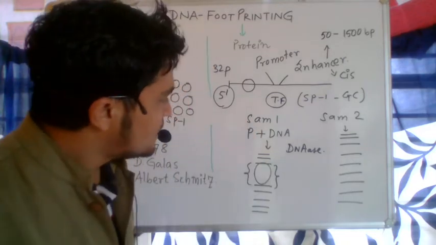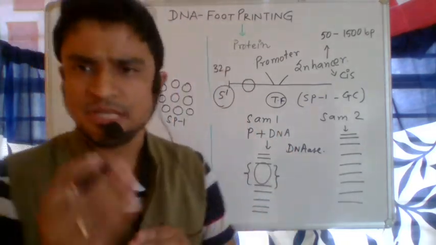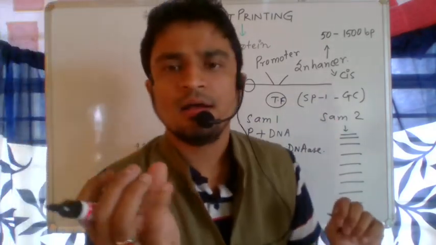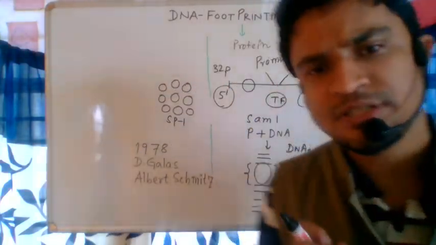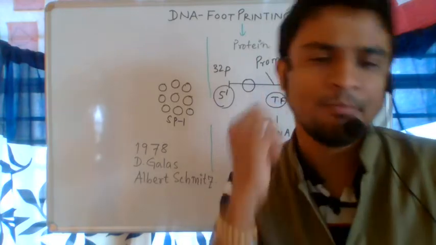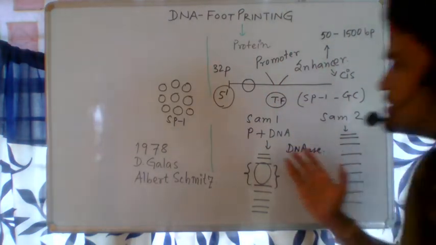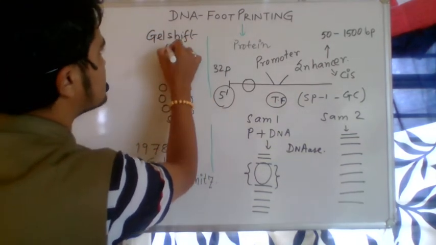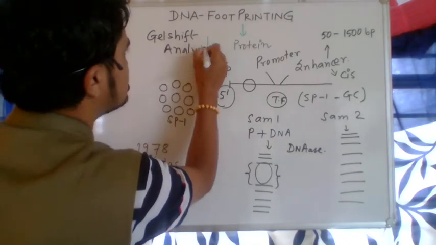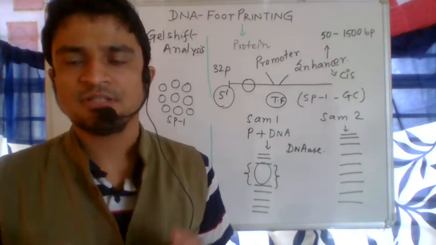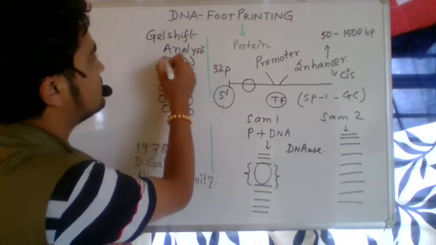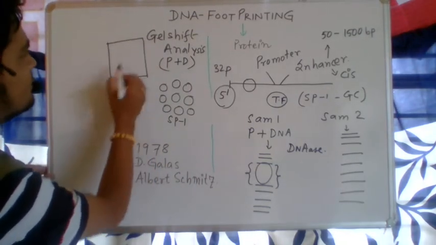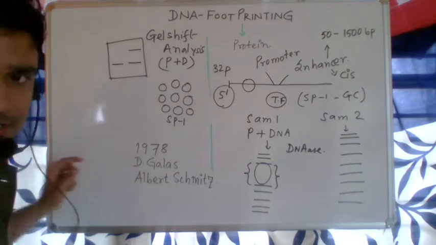Now what is happening here? You are doing gel electrophoresis, you are doing autoradiography, but the problem is that you cannot separate the protein and DNA complexes. For that we have to go for a gel shift analysis. Suppose I go for a gel shift analysis, what is that? If you go for gel electrophoresis, the protein and DNA complex has a high molecular weight. So if you take the gel you can see these kinds of bands.